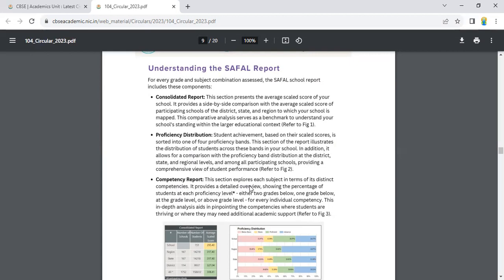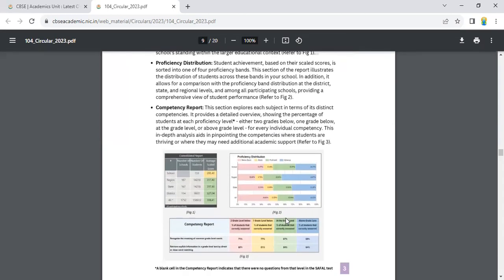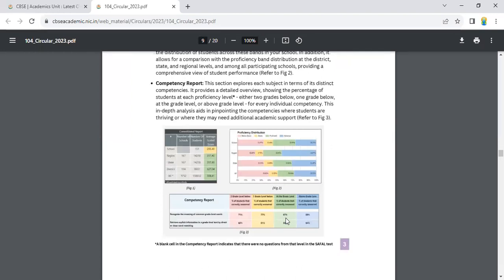Competency report. This section explores each subject in terms of its distinct competencies. It provides a detailed overview showing the percentage of students at each proficiency level, either 2 grades below, 1 grade below, at grade level, or above grade level. For every individual competency, this in-depth analysis aids in pinpointing the competencies where students are thriving or where they need additional academic support. See, all this is for the development of that particular child in that particular subject.